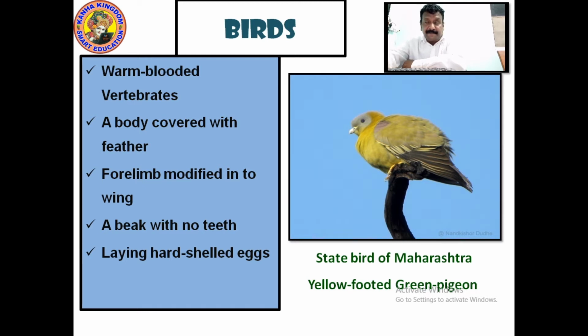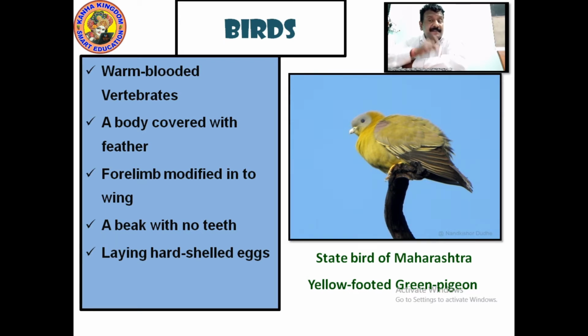Right? So now, birds are warm-blooded vertebrates with a body covered with feathers. What are birds? The bird's body is totally covered with feathers. The forelimb is modified into wings. The forelimbs, as you call them, are modified into wings. A beak with no teeth, laying hard-shelled eggs.